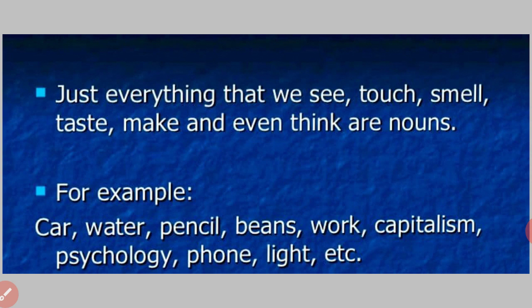For example, car, water, pencil, beans, work, capitalism, psychology, phone, light, etc. So, I think you have got it: a noun is the name of a person, place, thing, or any idea, the name of a subject, the name of a feeling, love, happiness, sorrow. All these are nouns, okay.